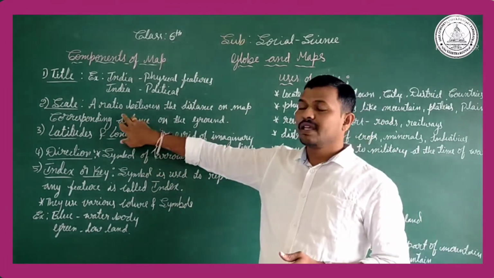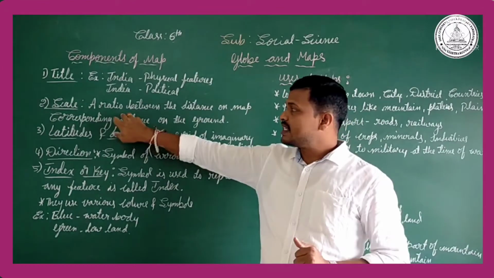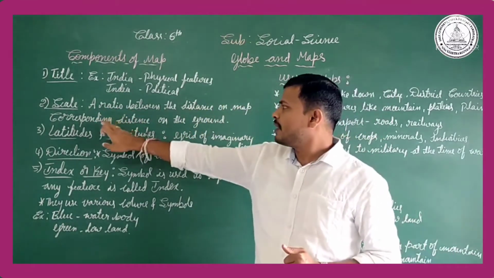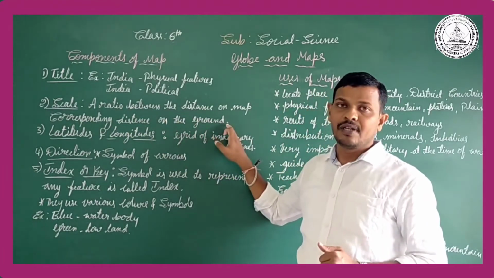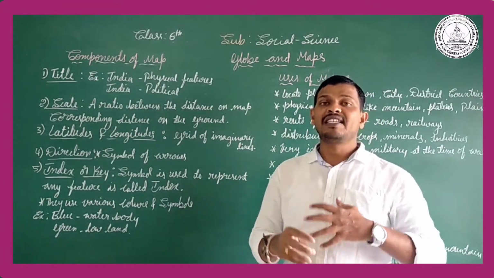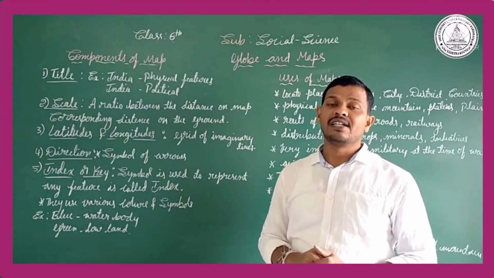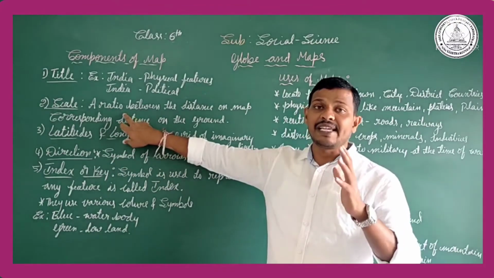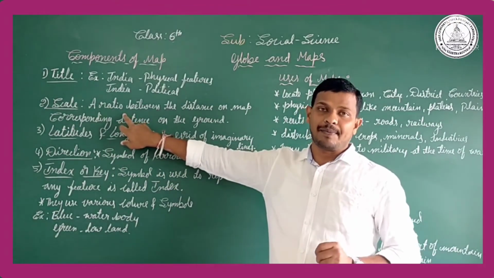Like that the scale. So what is the scale? The scale means a ratio between the distance on the map and the corresponding distance on the ground. From one place to another place we need the distance. So what is the ratio of the distance we need? This is called a scale. The scale is very necessary to create the map.